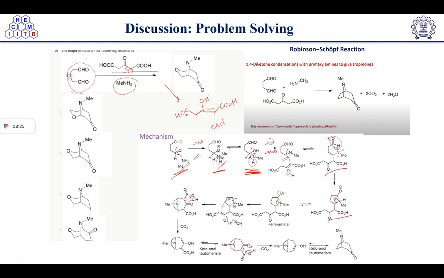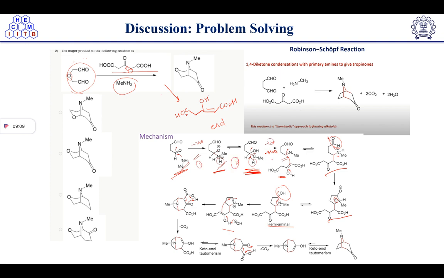Hemiaminal intermediate. Okay. So after getting this hemiaminal, the next thing is that the lone pair of nitrogen will knock out this leaving group and it will form the iminium ion again. So iminium ion formation will take place. Now after this iminium ion, enolate formation will take place again, keto-enol tautomerization, and this enol will attack on the imine again, as in the first step also.